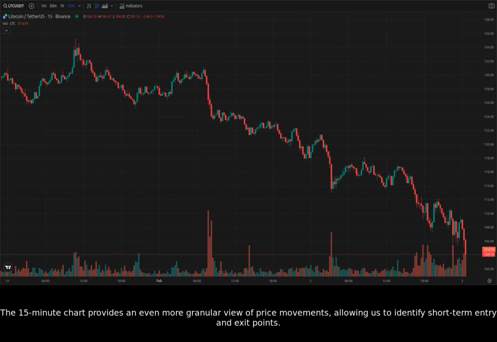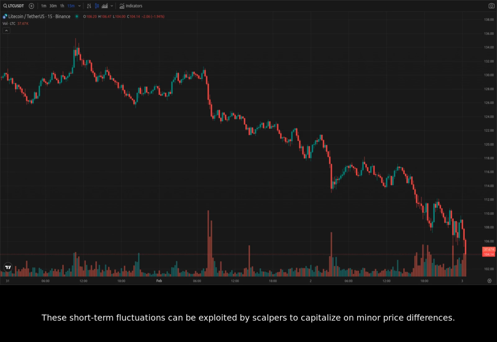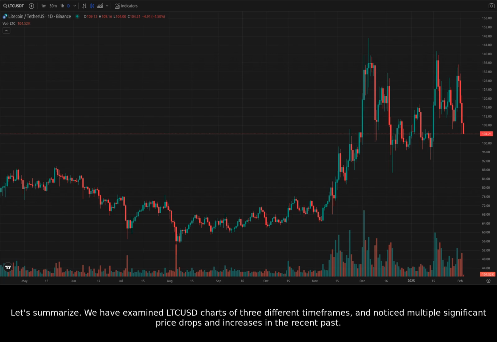The 15-minute chart provides an even more granular view of price movements, allowing us to identify short-term entry and exit points. We see many instances where there are multiple candlesticks with minimal movement, suggesting hesitation before significant price changes. These short-term fluctuations can be exploited by scalpers to capitalize on minor price differences. However, the noise in the 15-minute chart is higher, so other time frames will likely need to be examined before making any trades. Let's summarize.